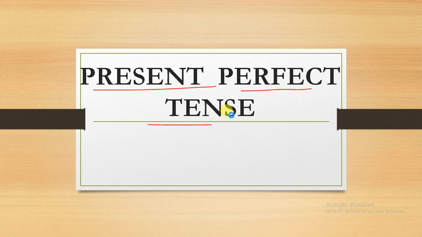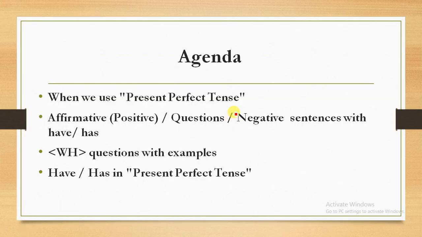The agenda of this present perfect tense means which type of things we will see in this video. First of all, we will see when we use present perfect tense. Then we will go through how we create affirmative, means positive, then question (interrogative), then negative sentences with the help of have and has. So with present perfect tense we use have or has. We'll go through this in depth in further slides.